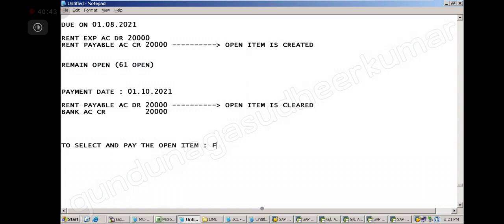The T code is F-07. Now you cannot post this in FB50. Why? Because in FB50 you cannot select and pay. Here you can select the item and pay. That is F-07.